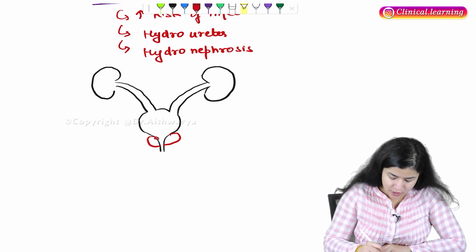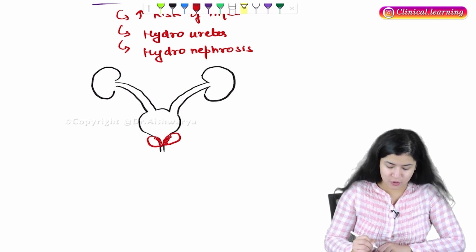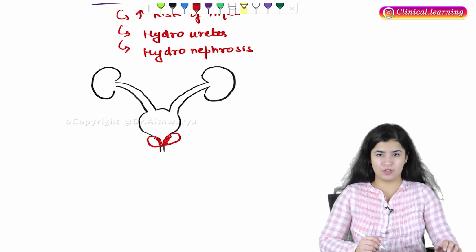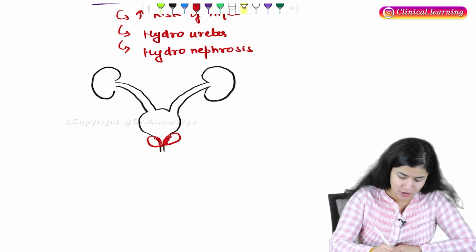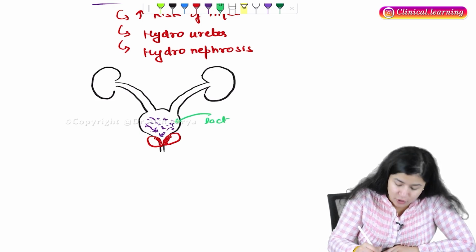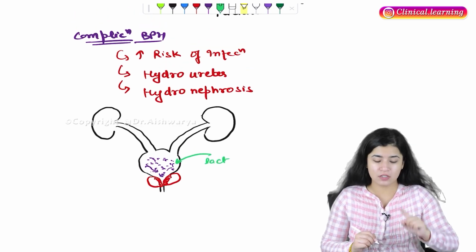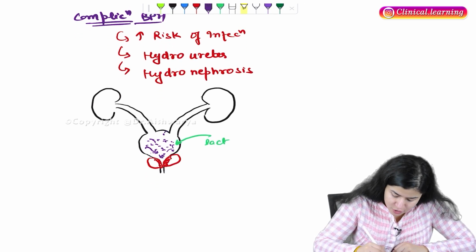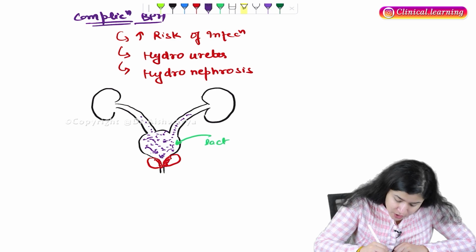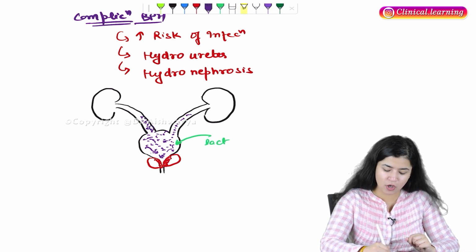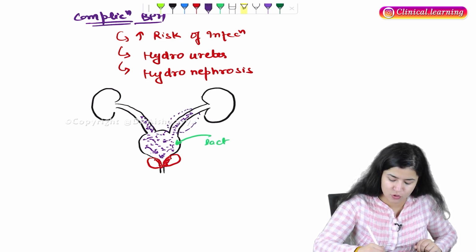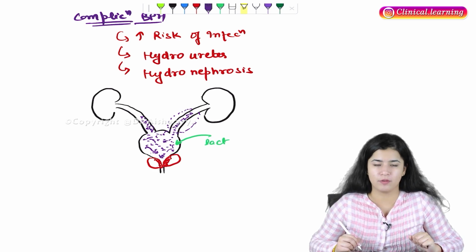Now when this prostate gland hypertrophy is there, I told you there is a compression of the urethra. When there is urethral compression, here the urine is going to accumulate, and here bacteria can come and cause infection. This is the first we have discussed. Second, when there is more urine accumulation, it can go to the ureters, and here in the ureters it starts accumulating, and the size of the ureters is going to increase because of this. We call it hydroureter.